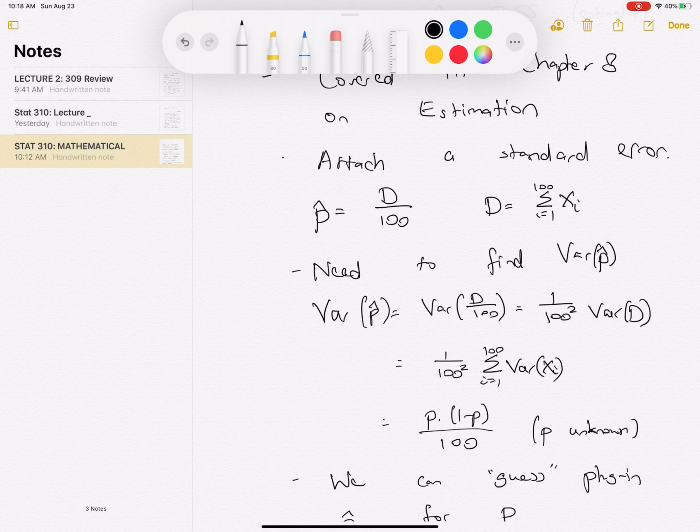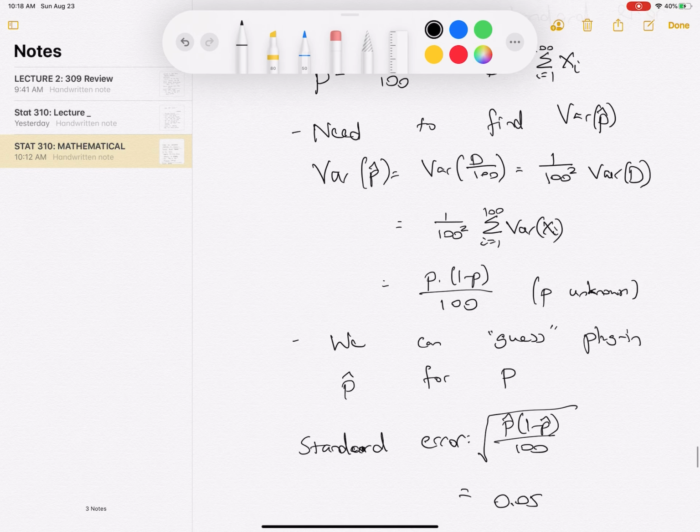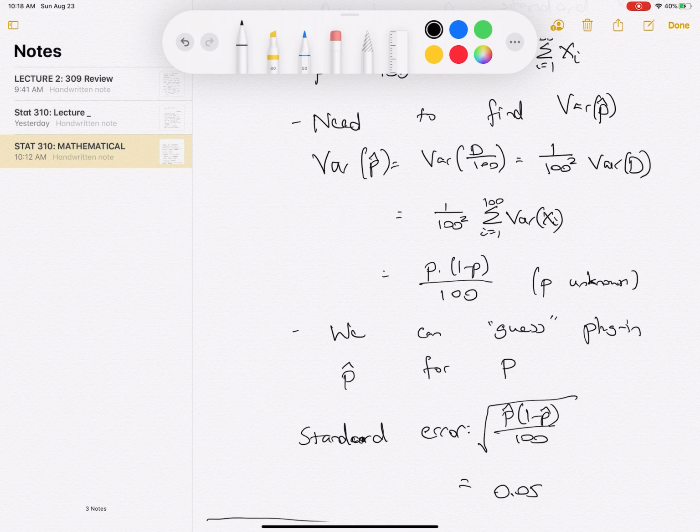So the variance of P hat here is just going to be variance of D over 100. And then, once again, we can do a similar calculation to what we did before. The variance of P hat is going to be P times 1 minus P over 100. But recall that once again, we don't know what P is, so we can't really say exactly what this variance is. And so once again, we can guess or plug in P hat for P. And this is, again, a pretty reasonable thing to do.